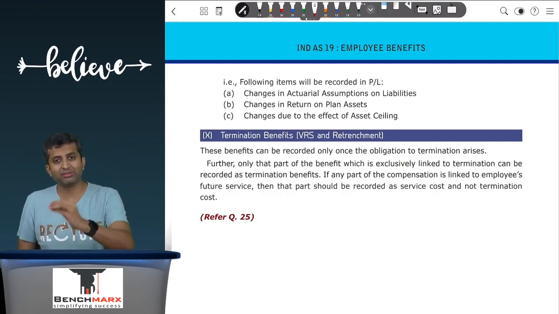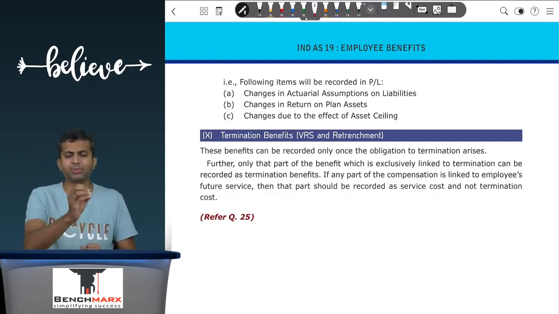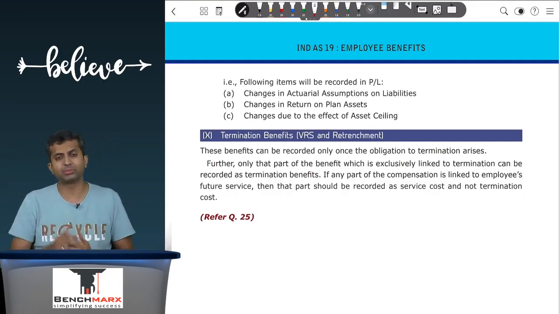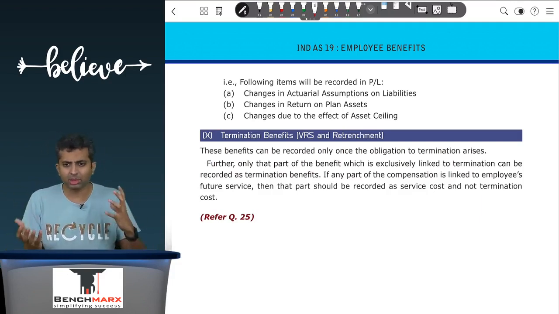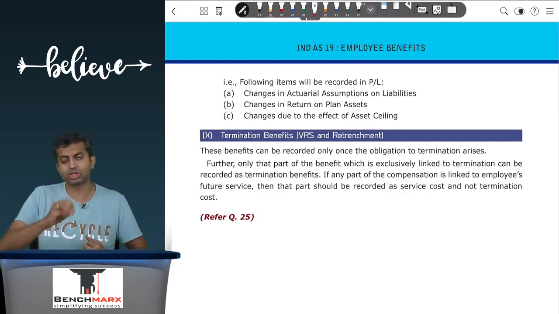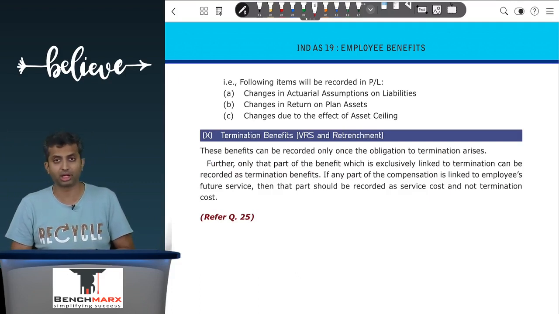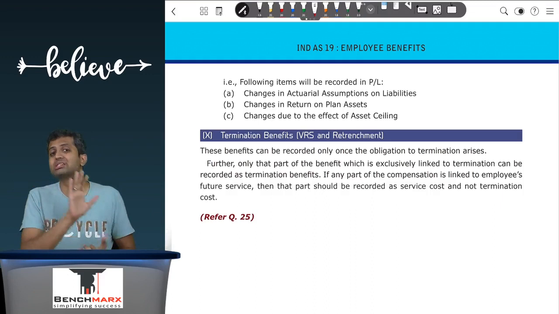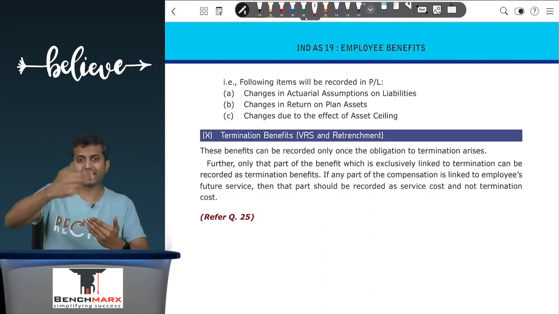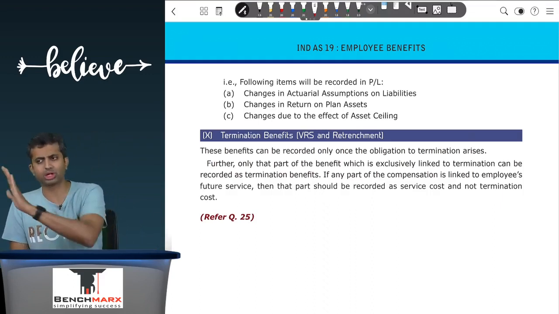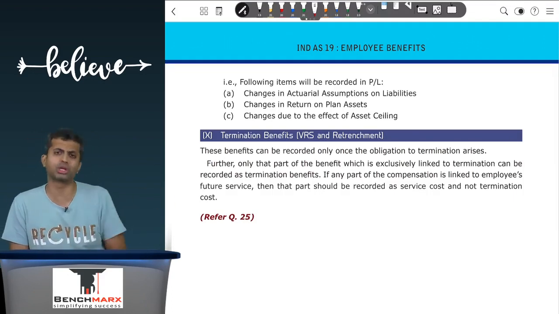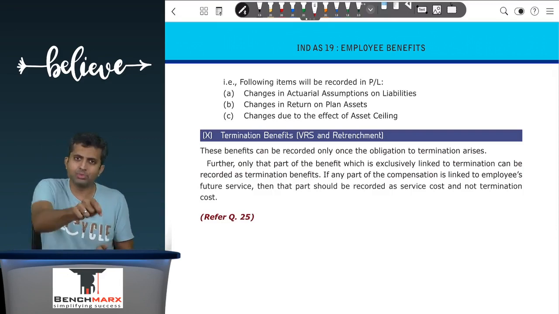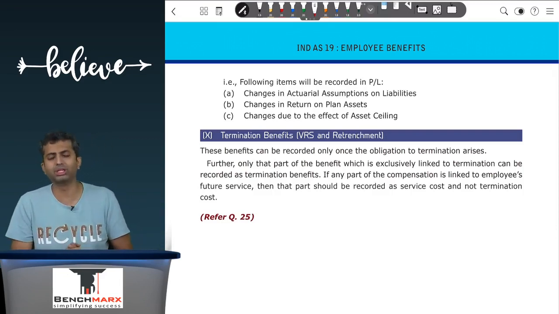However, if employees were leaving before 10 months, let us say immediately, I'll pay them 10,000. Employees leaving after 10 months, I'm paying them 30,000. So a student believes that, okay, the termination benefit is 10,000 for employees who are leaving immediately, 30,000 for employees who are leaving after 10 months. The standard says no. The benefit which is linked to termination is 10,000 only. The remaining additional 20,000 that you are paying to employees who are continuing for 10 months is because they are continuing for 10 months, and hence that is current service cost. Termination cost is 10,000 only and will be recorded for all the employees once the obligation to terminate arises.